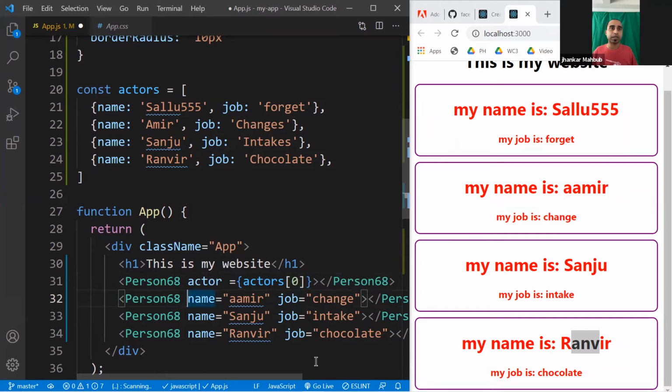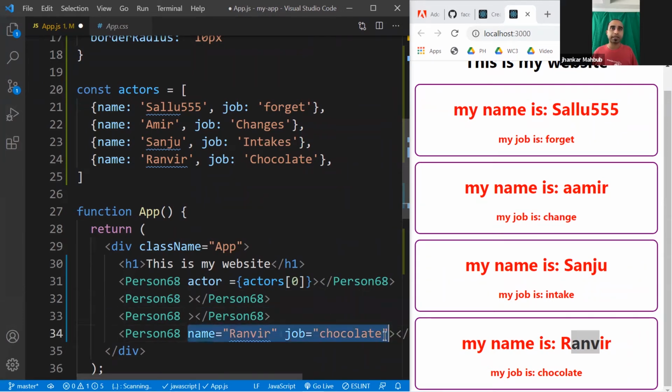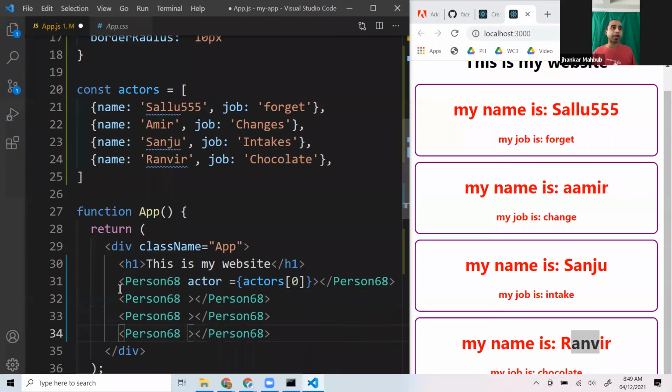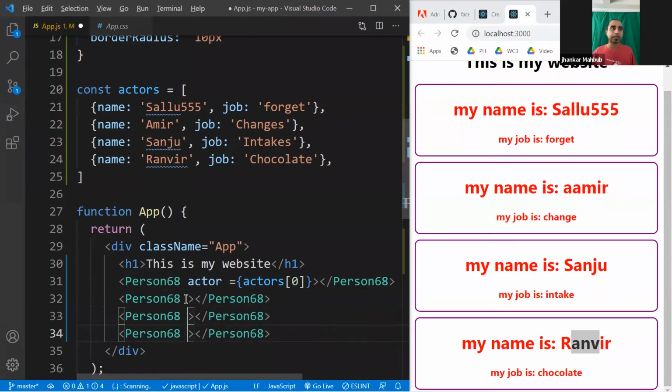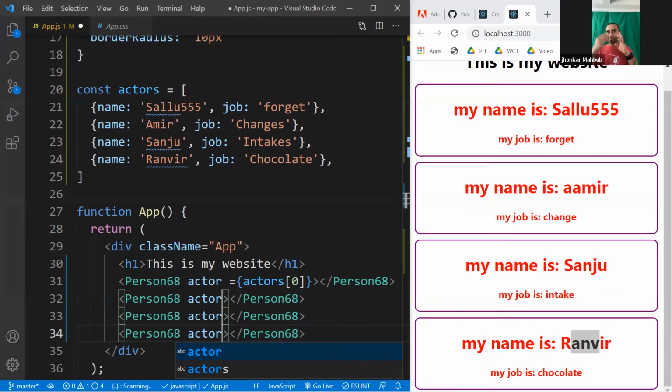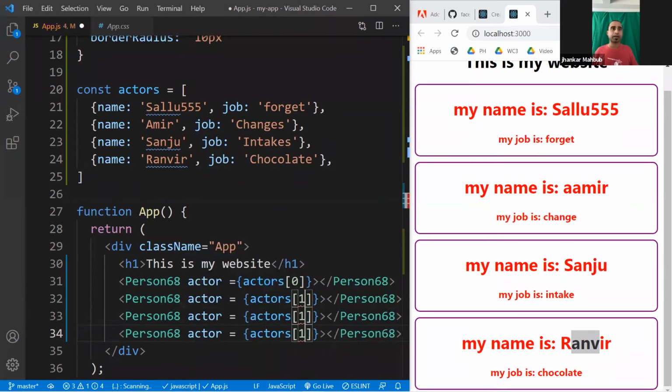And in a similar way, you can do all this stuff. So let's do this here, and here, and here. So we get rid of all these values. Now I do Alt click so that I have a cursor. I press Alt and then click three places, and then I type actor. This is how I can type on multiple lines at the same time, and it equals, this is dynamic, actors, maybe 1. I don't want to pass 1 everywhere. So I click outside, and the multi-cursor is gone, and this is 2, and this is 3.